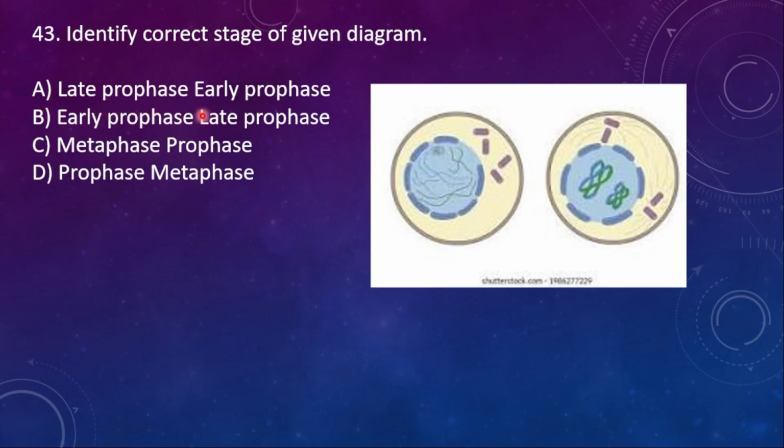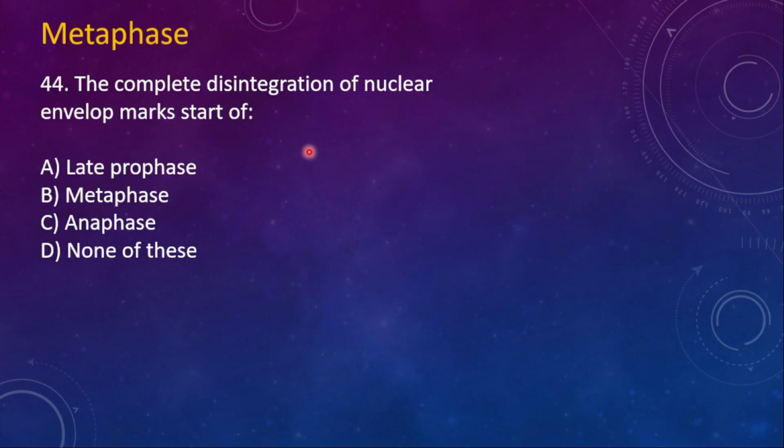A, late prophase and then early prophase. B, early prophase and then late prophase. C, metaphase prophase, and then D, prophase and metaphase. Here the right option is B, early prophase and late prophase. This is the late prophase and then this one is the early one. Now the questions from metaphase.